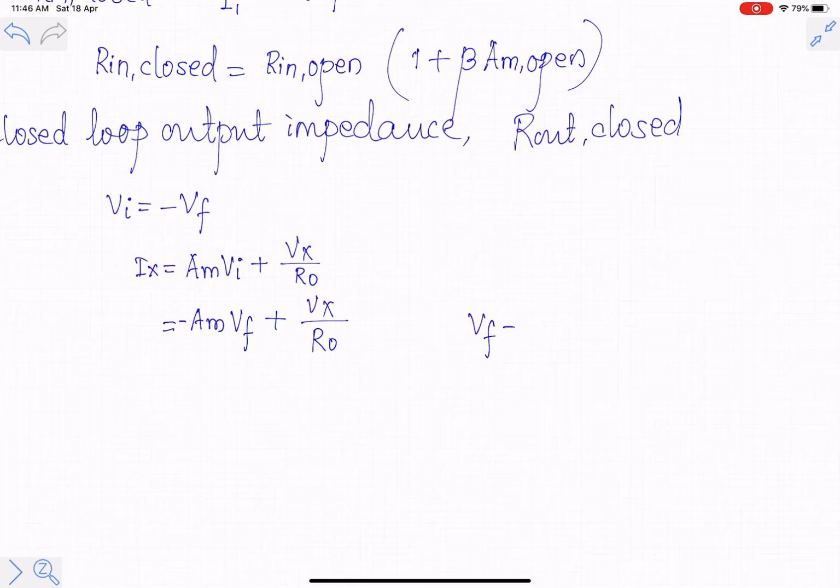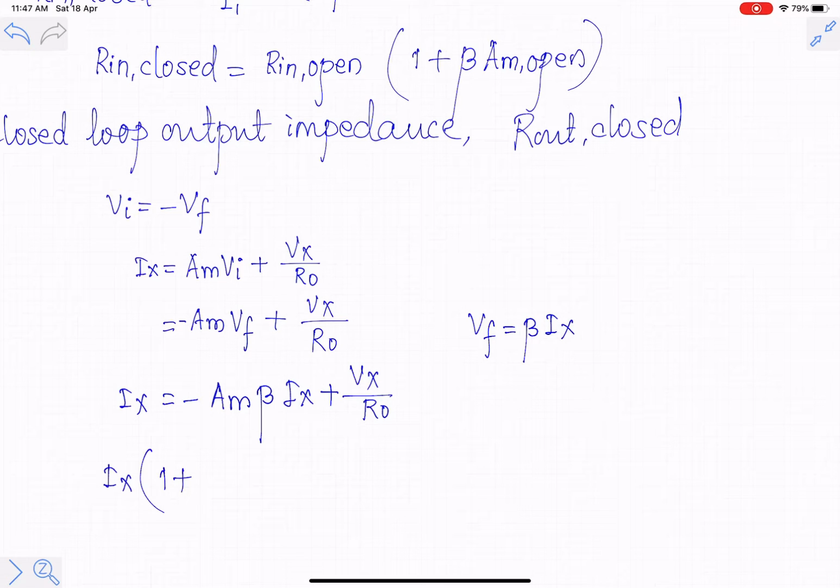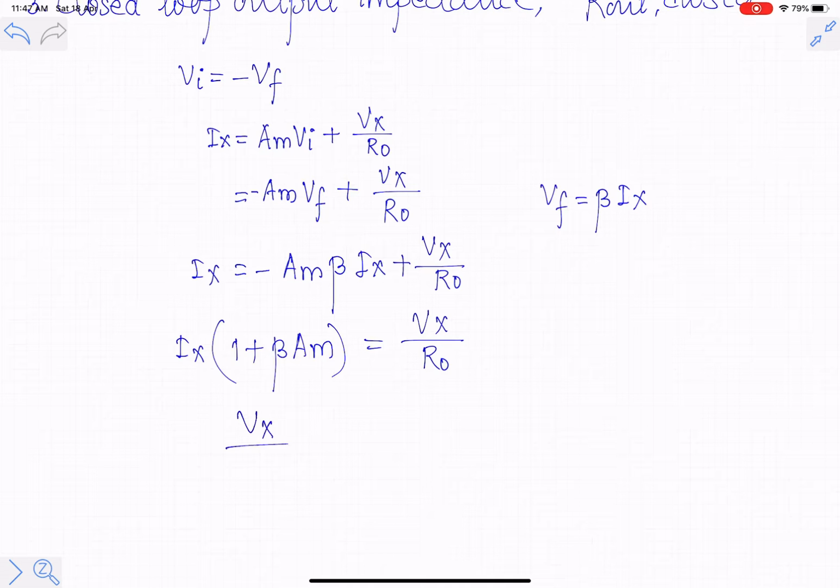If I substitute it here, it is minus Am beta into Ix plus Vx by RO is equal to Ix. So Ix into 1 plus beta into Am is equal to Vx by RO. From this we can see that Vx by Ix will be equal to RO into 1 plus beta into Am.